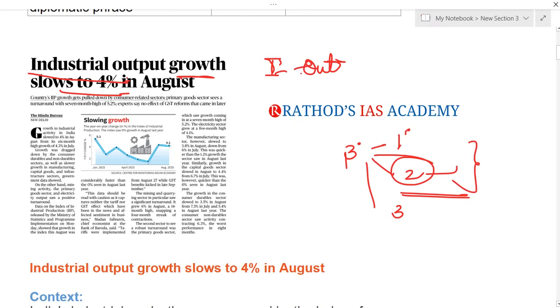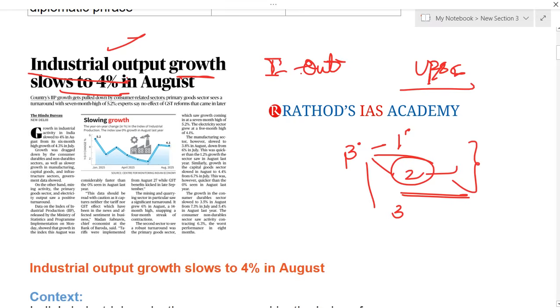If you see your UPSC syllabus in economy, that is GS paper 3, you will be seeing this topic, guys. Especially industries and industry related problems, growth, everything is a very important area where UPSC will ask mains based questions. So you have to prepare from the mains point of view regarding industries and industrial output.